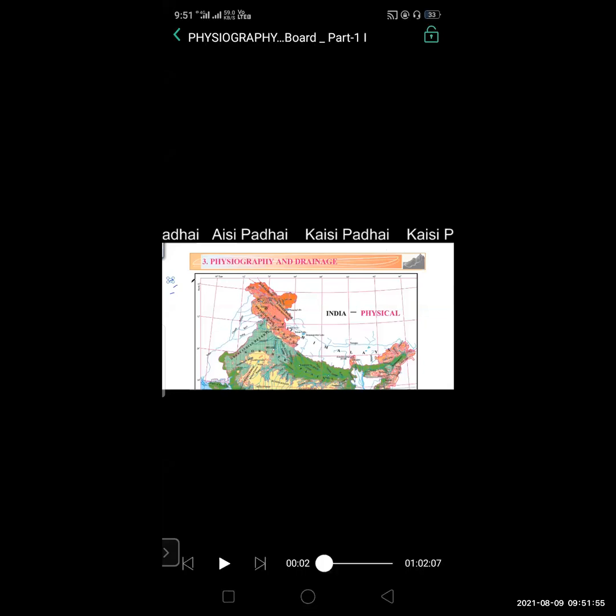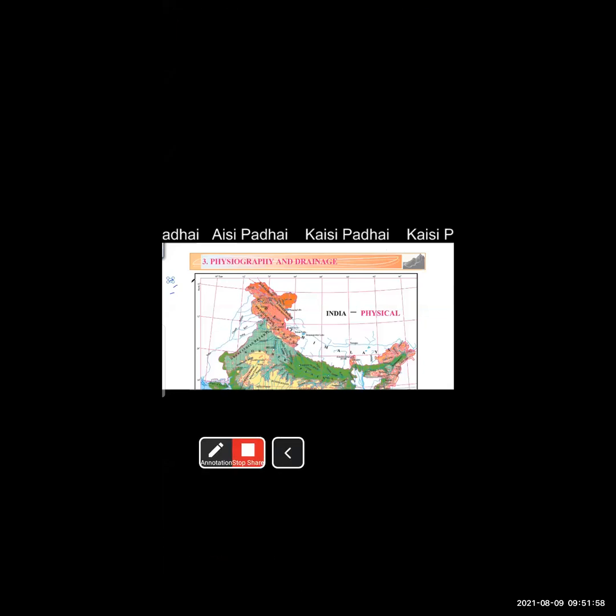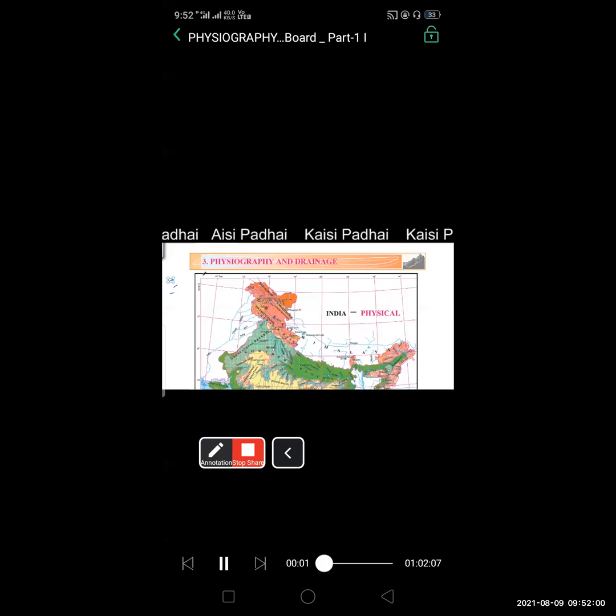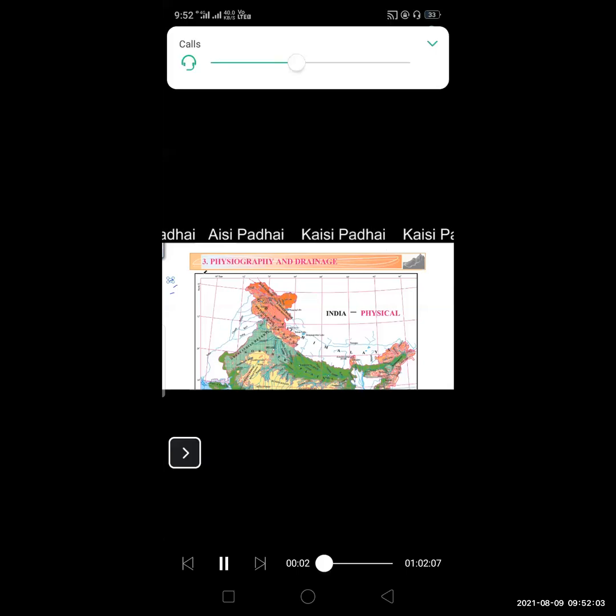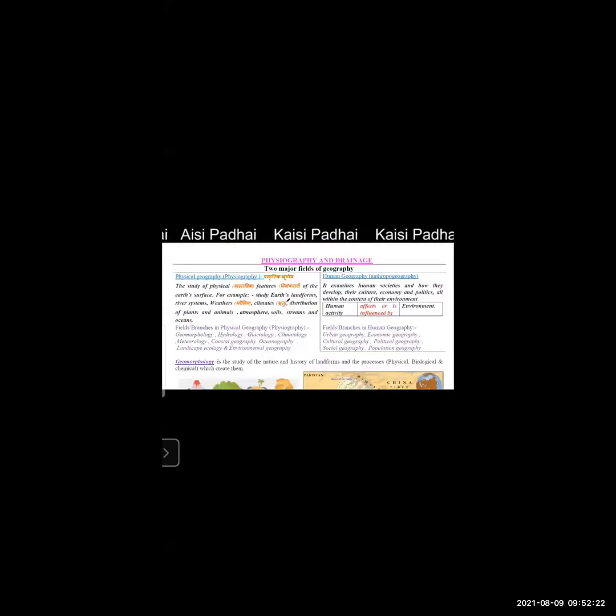See, a map is displayed over here. So this map, the map of physical India, is shown in your textbook. If it's possible, please take a notebook, pen, pencil, and textbook with you, so that when I show you the map, it will be much easier for you to understand. While explaining this chapter, I'm going to show you different maps, and there are some maps which are given in your textbook also.